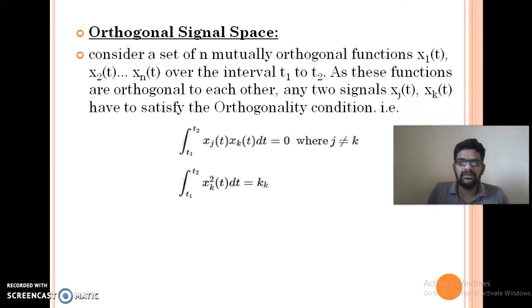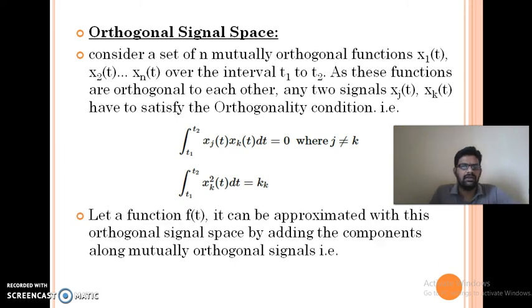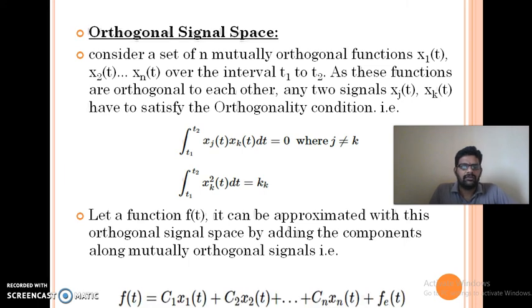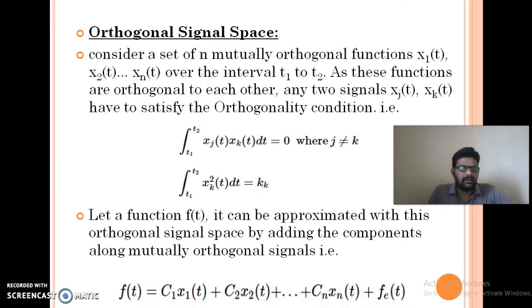By using orthogonal signal space, we can approximate any type of function. The best examples are the Fourier series and Legendre polynomials. All these are orthogonal spaces. So the condition for an orthogonal space is the integral of xj(t) xk(t) equal to 0 for j not equal to k, and if j equal to k, it has to be equal to 1 or some constant. That is the orthogonality condition. Then these functions can be used to approximate any function. Then we can approximate the function like this.